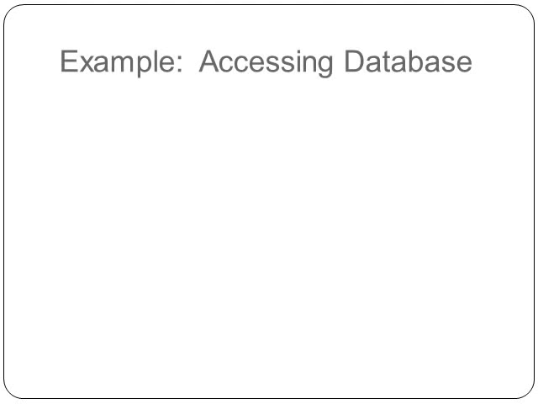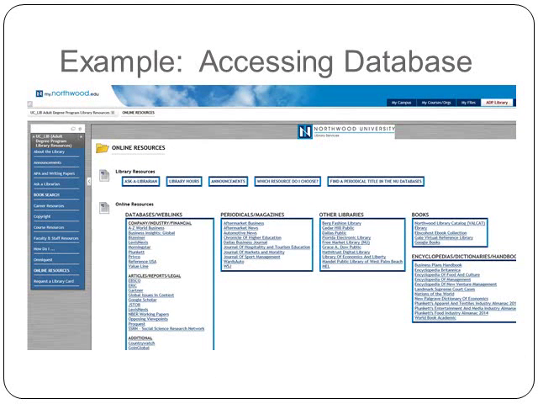I thought it'd be useful for you to have a sample, so I accessed our database using our ADP Library tab over here, fourth from the left, and I located the databases and web links over here on the left, and then I chose EBSCOhost because I think it's full of information that would be useful in looking up something for my business report.